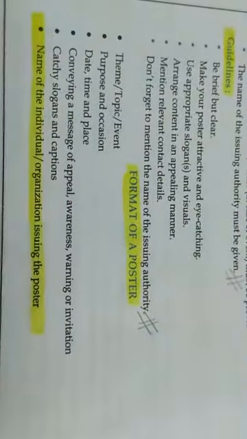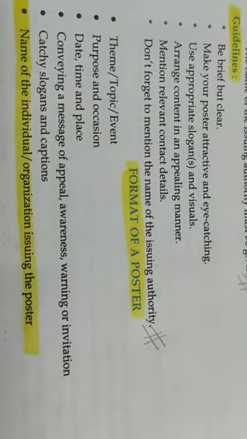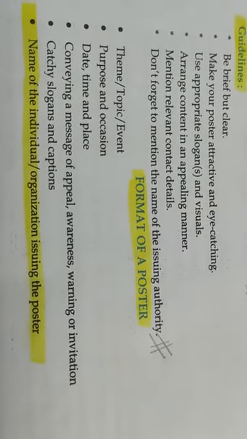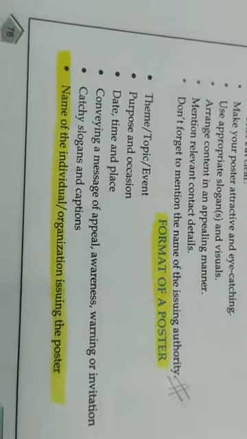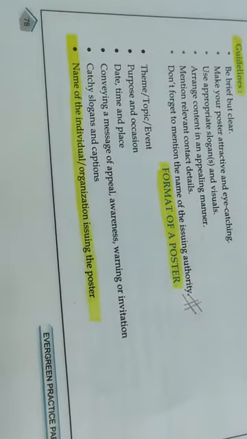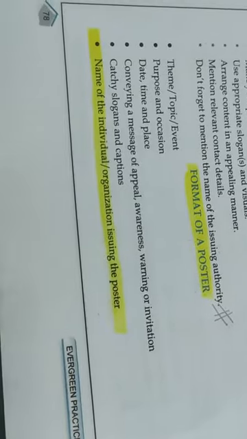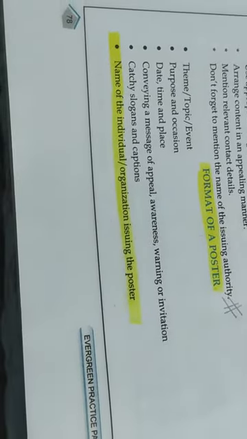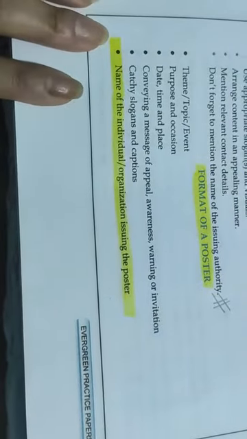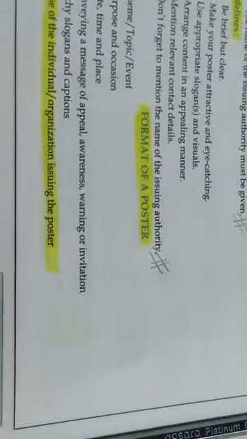Now let's see the format for which we have 1 mark. The theme, topic, event should be there. Purpose and occasion should be there. Date, time and place should be there in case it's an event. Conveying the message of appeal, it should be creating awareness, warning, or if it's an invitation. It should have catchy slogans and captions. And once again, I've highlighted here, name of the individual organization issuing the poster.